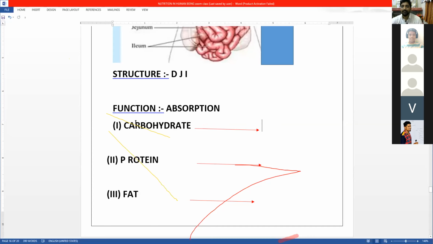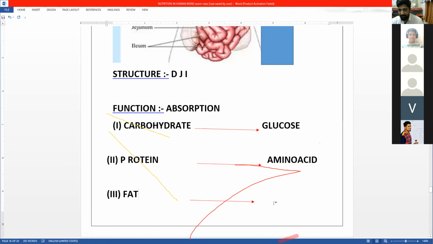Now coming back to this, carbohydrate is converted to glucose, and protein is converted to amino acid.